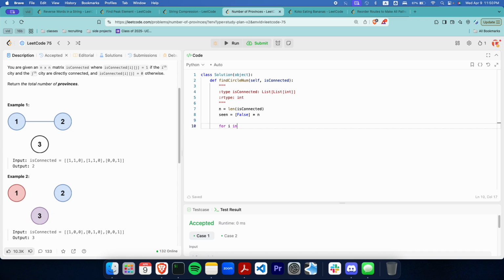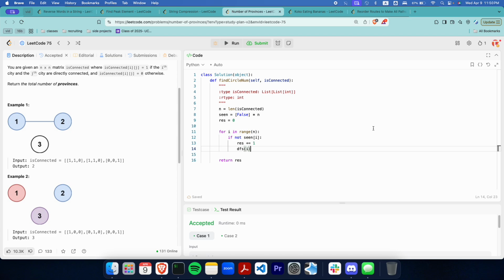So we're going to iterate through the list of isConnected. We're going to say that for i in range of n, if i is not in seen, or if seen of i is false, we're going to increase the count. We should have a count to see the number of provinces, and we're going to run some sort of DFS function.